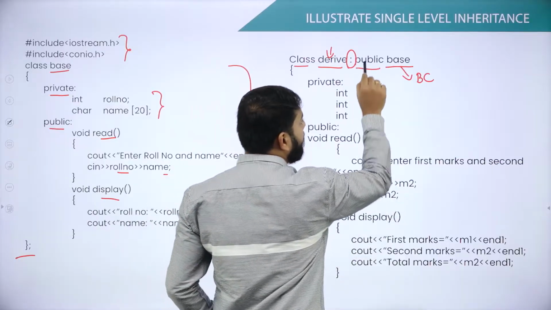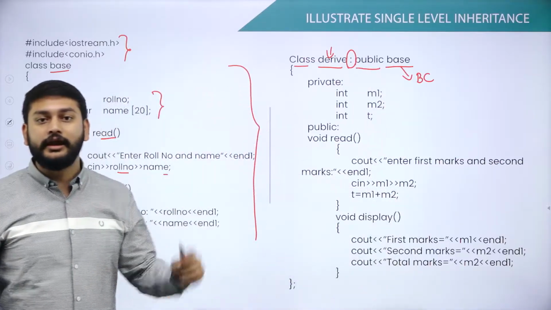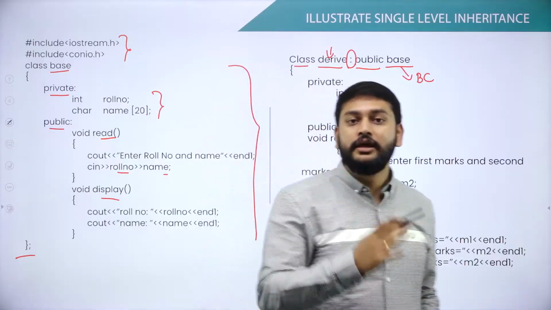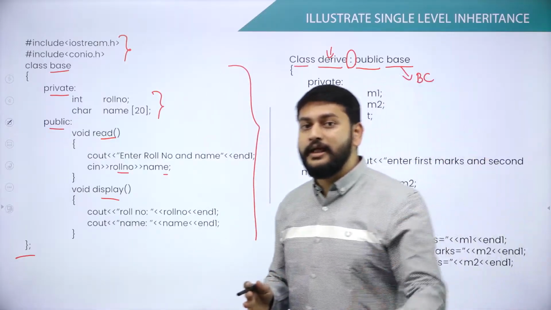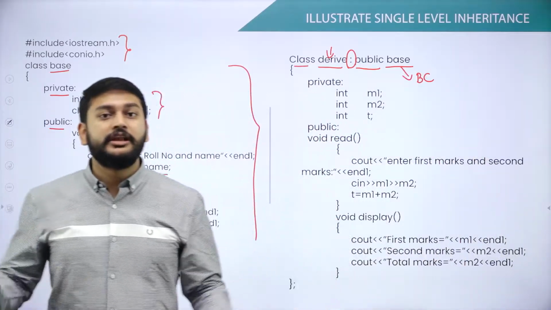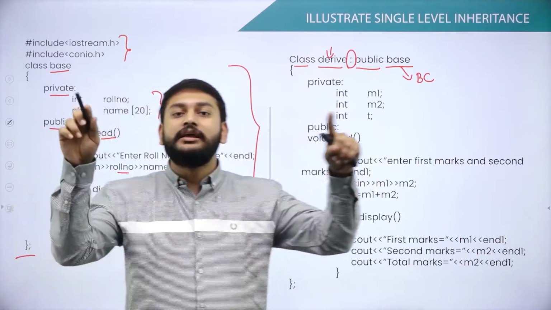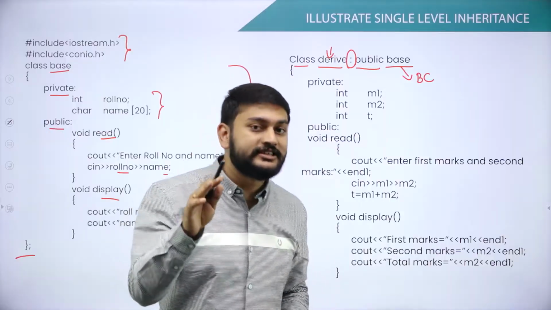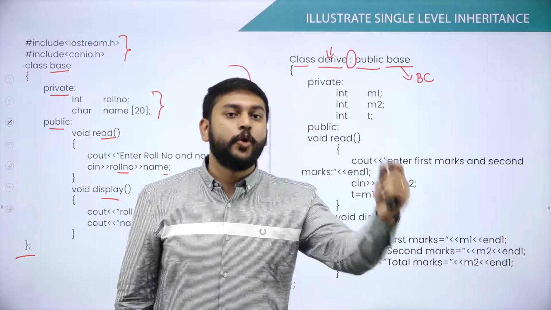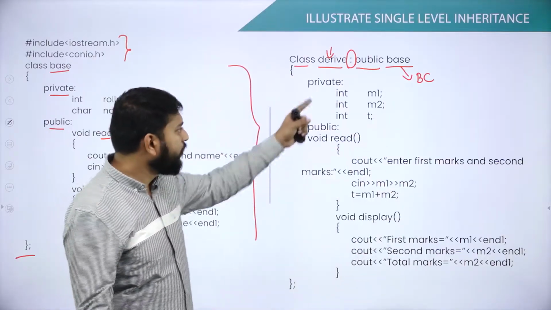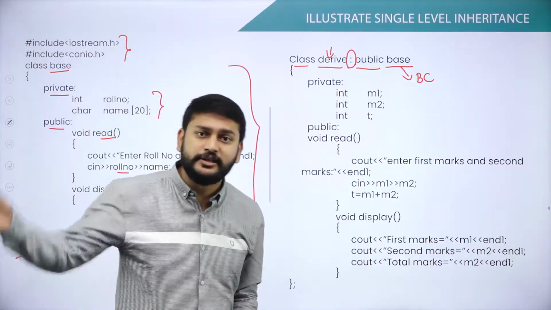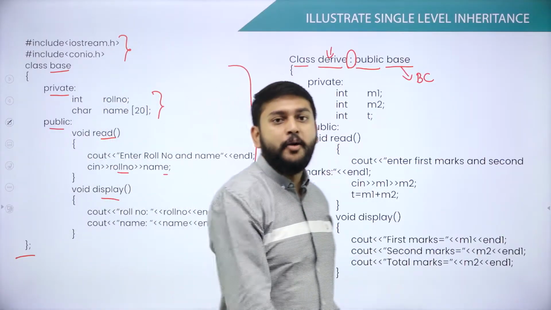In public I am inheriting. If you are inheriting the class in public, definitely the visibility mode will be public. Please imagine the visibility table we have discussed in the previous class. Please go back and check. If you are inheriting the base class in the public, then it will be in the public.